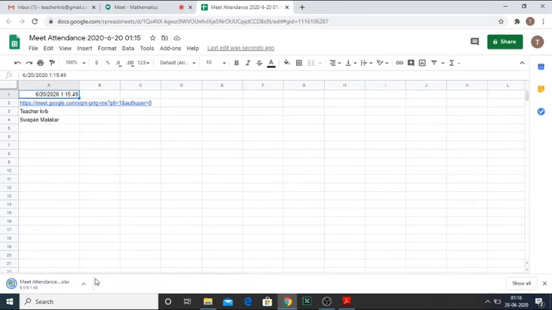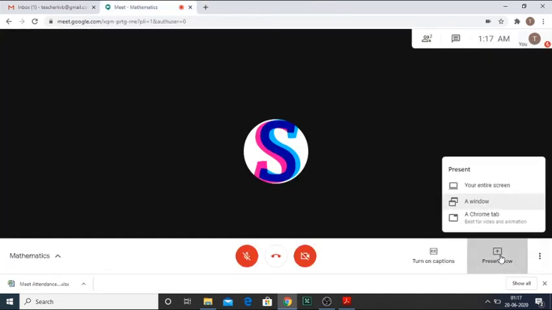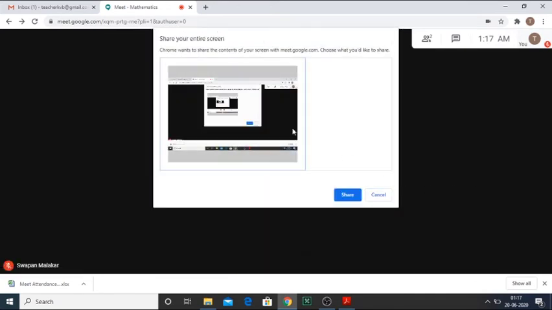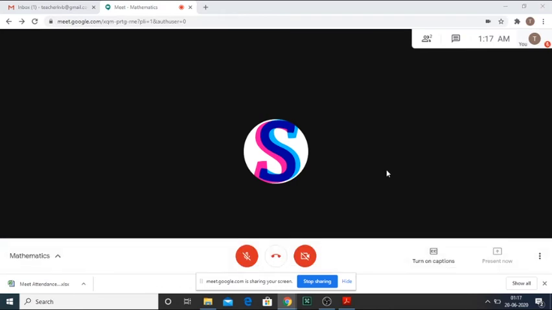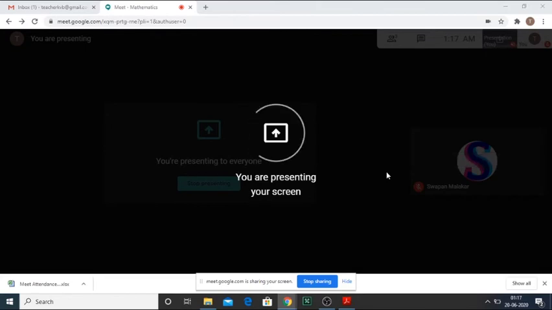Now we'll go with another interesting feature of Google Meet, that is screen sharing. There are three types of screen sharing. One is the complete window, you can share it. Whatever is going on on the desktop will be shown. Let me go with the first one. As soon as I click here, I choose the screen and I share it. It will share to all the students in my Meet. It will take some time.